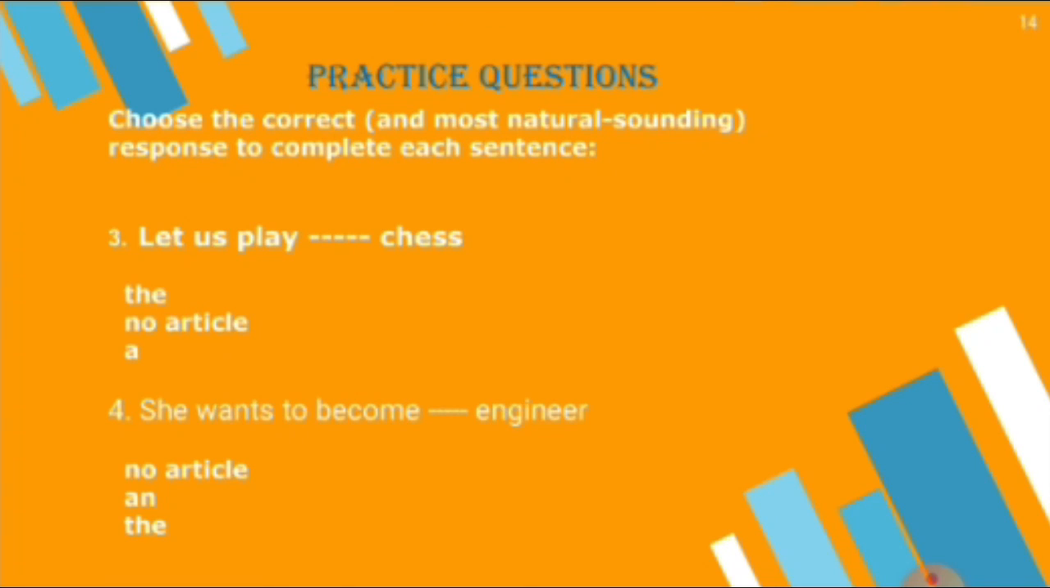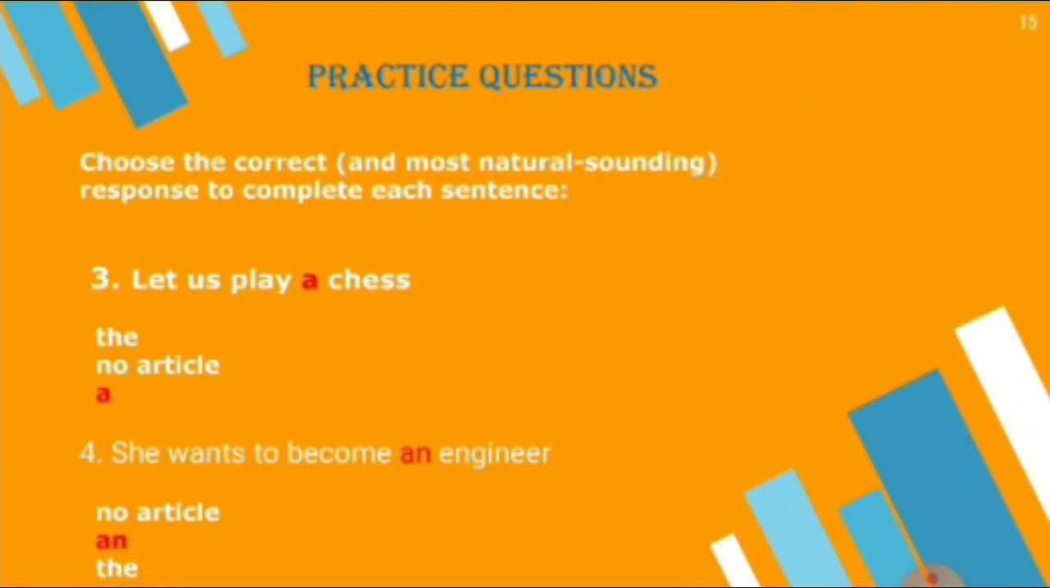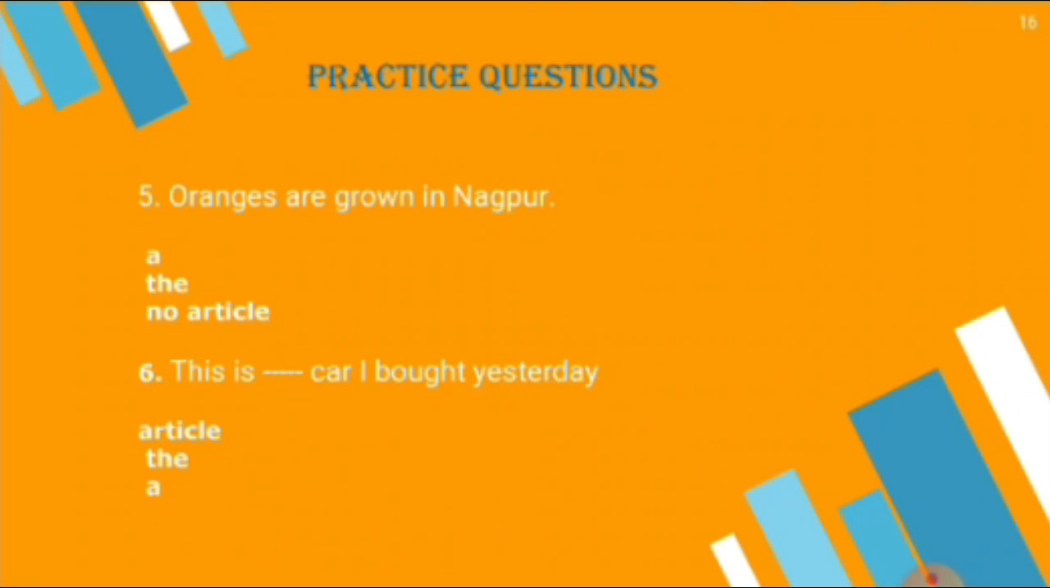Here chess is a singular thing, and which article should be used, just think about that. The next one is she wants to become dash engineer. Engineer is a vowel sound, so what will be the right answer? Let us play chess. And the next one is she wants to become an engineer, because there is a vowel sound. The next is oranges are grown in Nagpur. And the next one is this is dash car I bought yesterday.